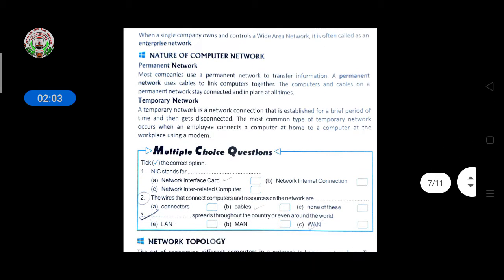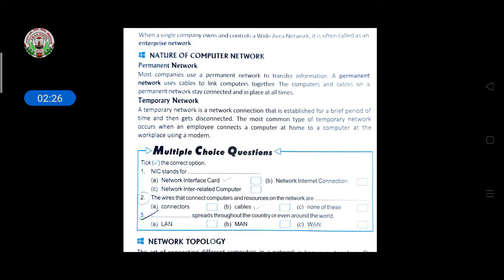Then come to the nature of computer network. Here permanent network is given, and then temporary network. Most companies use a permanent network to transfer information. A permanent network uses cables to link computers together. The computers and cables on a permanent network stay connected and in place all the time.